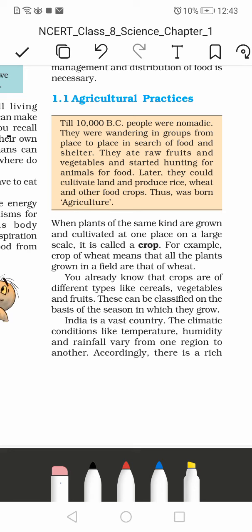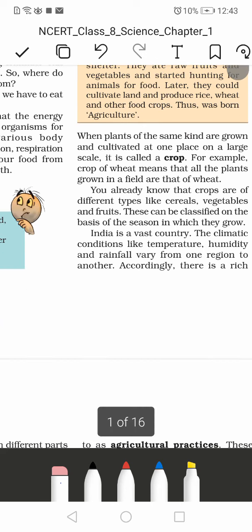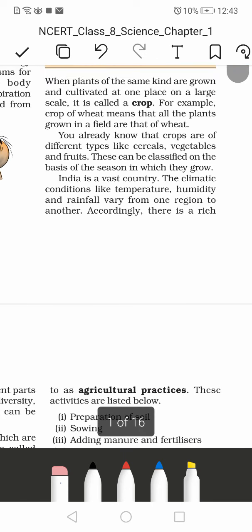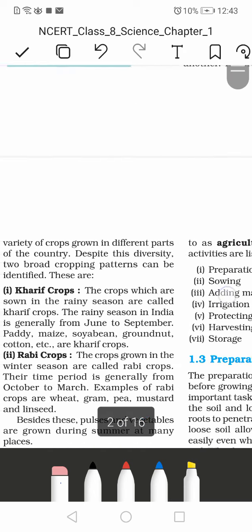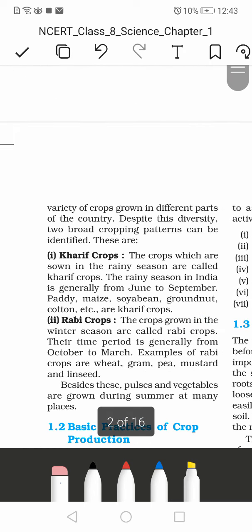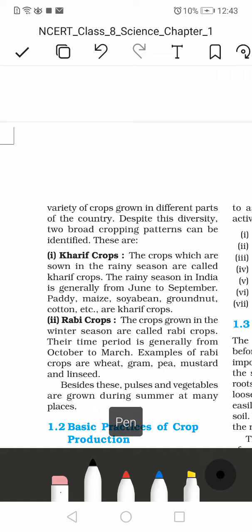India is a vast country. The climatic conditions like temperature, humidity, and rainfall vary from one region to another. Accordingly, there is a rich variety of crops in different parts of the country despite this weather.